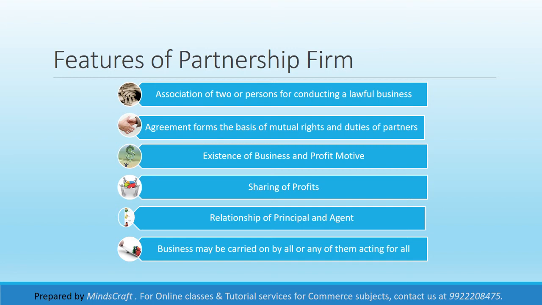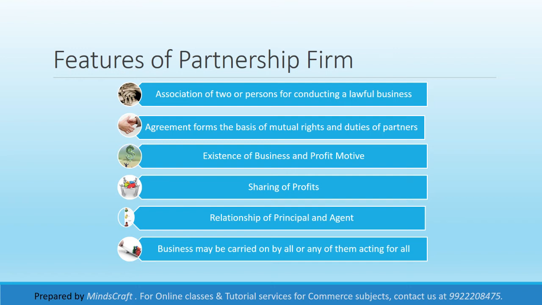Then the next and last feature of partnership is that it is carried on by all or any of them acting for all. It means that each partner can participate in the conduct of business and each partner is bound by the acts of other partners in respect of the business of the firm. I told you in the meaning itself that either the business is conducted by all or any one of them is conducting it for all.